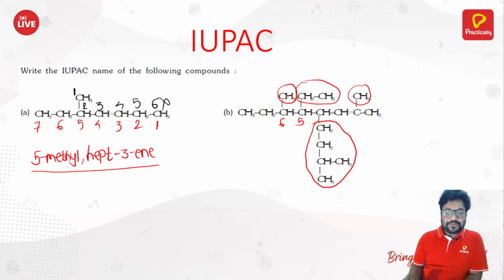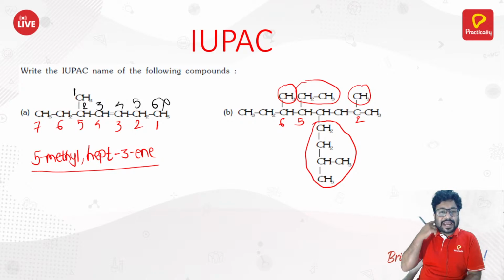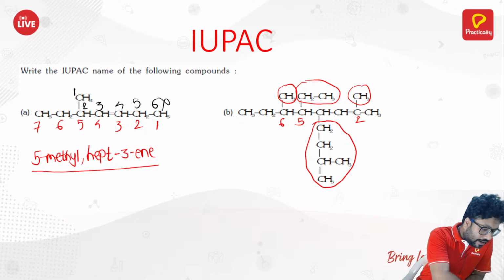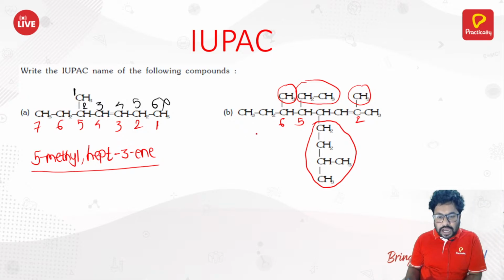I'm telling. Okay, so at the fifth you got the ethyl. At the second you got the methyl. So at second and sixth you got the methyl, and at fifth you got the ethyl there. Now when you come down, this is a very large substituent. You can see here. How to name it?